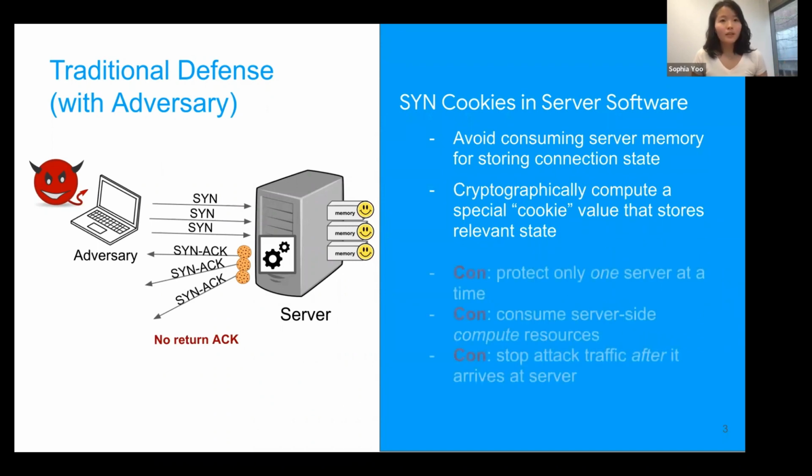There are several downsides to this traditional defense. First, it only protects one server at a time. It also consumes server-side CPU resources for generating the cookies. And finally, it only stops attack traffic after it has arrived at the server.